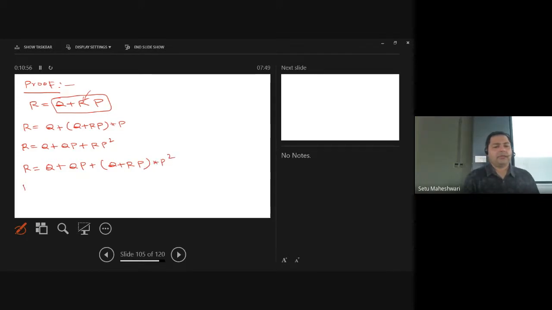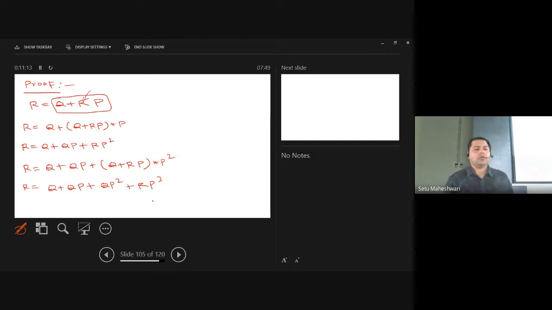So R = Q + QP + QP square + RP cube. If you keep on doing this, you will find plenty of terms of QP, and the last term will be of RP power n.